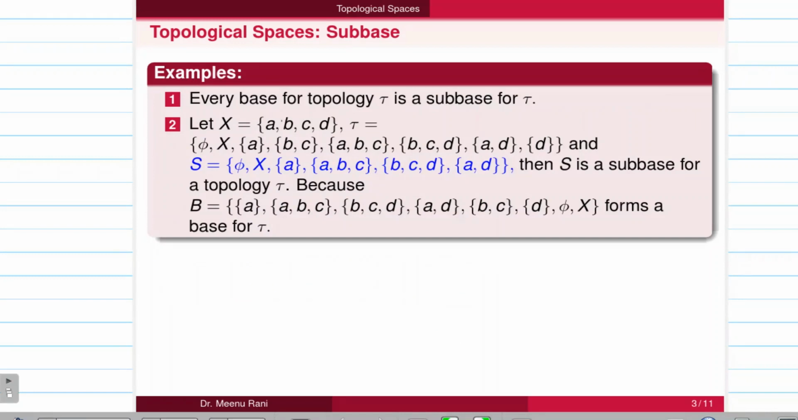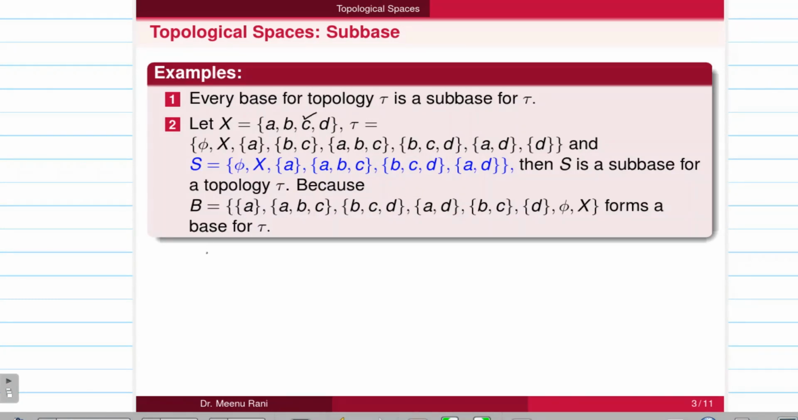Further, we have some examples based on the subbase for a topology. From the definition of a base and subbase, we can easily see that every base is a subbase for a topology. In the next example, if X is a set and tau is a topology defined on this set, then S is a subcollection of this tau which forms a base for a topology, because if we take all possible intersections of this collection, then this forms a base for a topology.